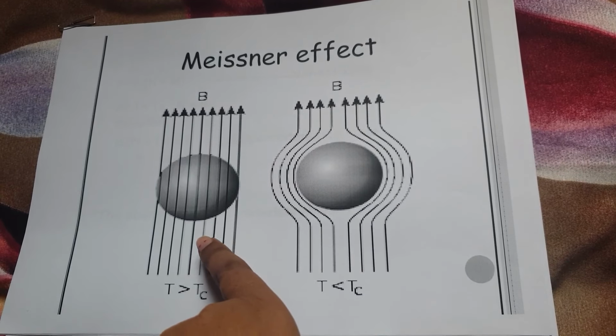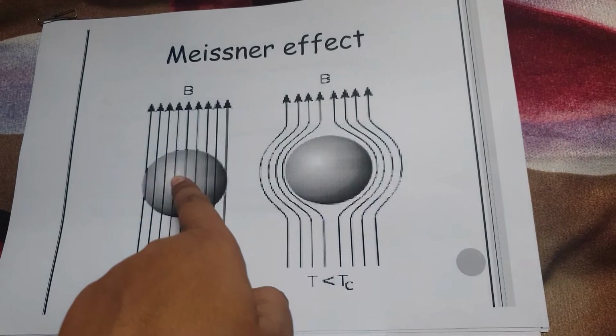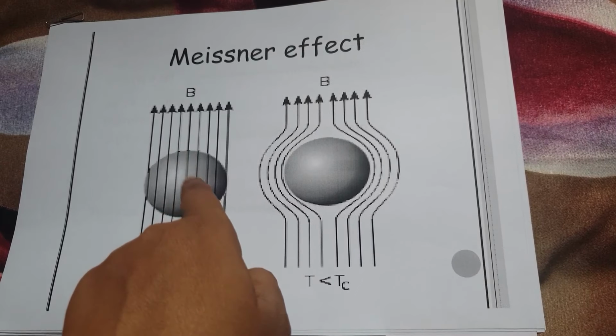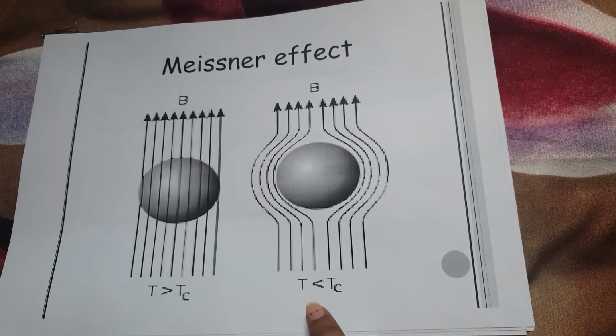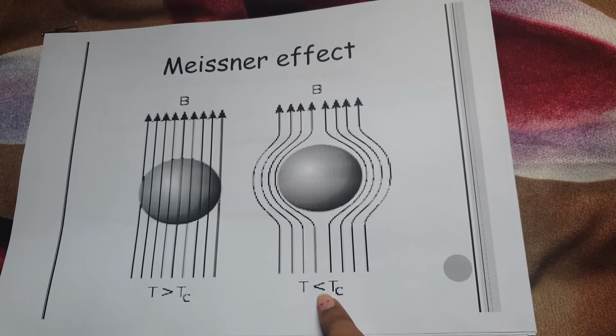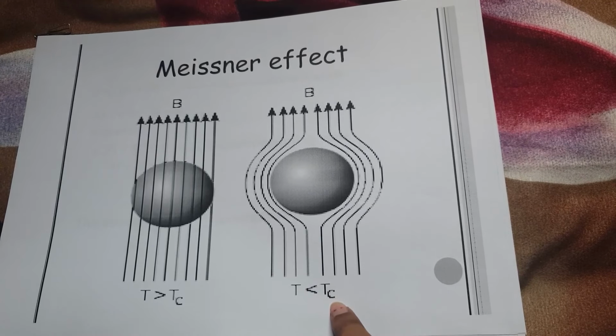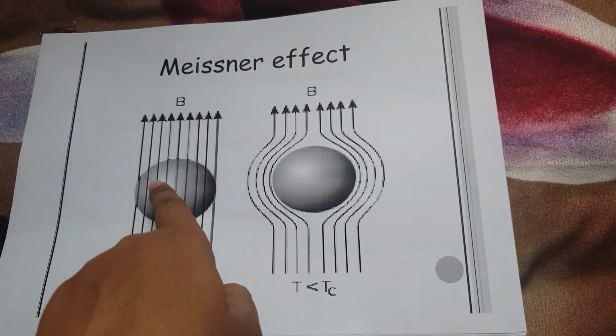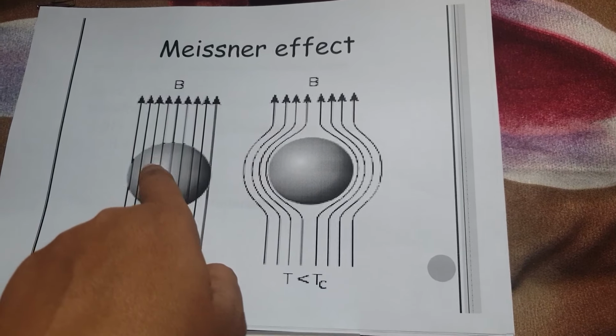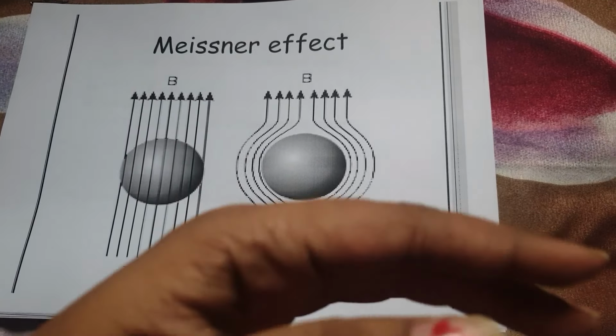Now when we cool that same conductor, what will happen? When we cool that conductor below critical temperature, the temperature is now low as compared to critical temperature. We can use the word cool because we are decreasing the temperature.